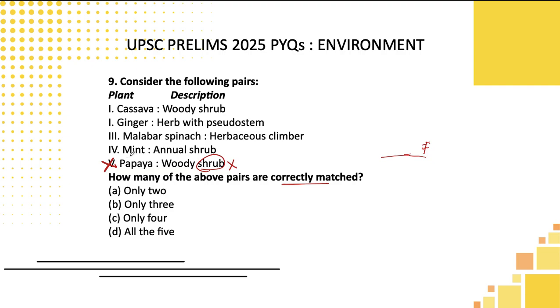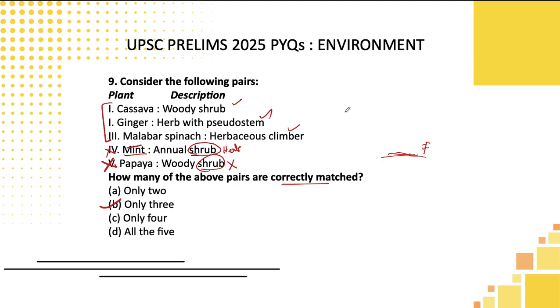Eliminate 5. And mint. Mint is actually not a shrub at all. Mint will be like a herb kind of plant. It is not a shrub. So you can eliminate 2 options directly, and these 3 options could be correct. Because ginger, it could be pseudostem, that herb with pseudostem possibility is there. And Malabar spinach, herbaceous climber possibility is there. And cassava, woody shrub. So among this, you can directly go for 4 and 5. We have directly eliminated it. So you can directly pick option B as the correct answer here.